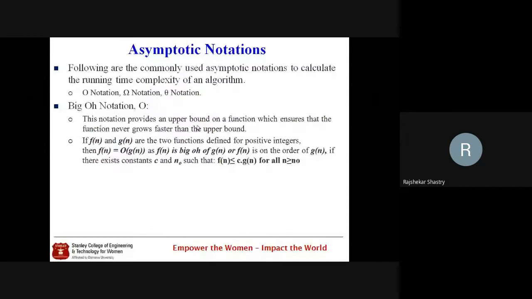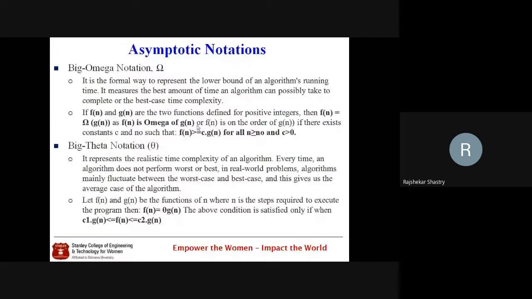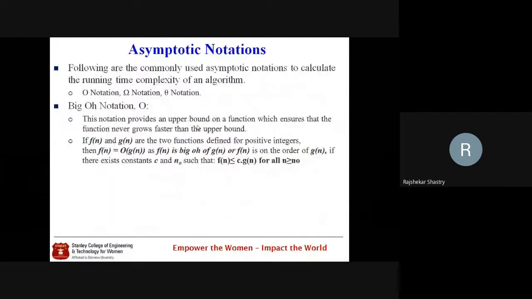Coming to the asymptotic notations, there are 3 notations. Of course, in total 5 are there, but we are going to discuss 3 here, which are commonly used. One is big O notation, the other one is big omega notation, and the third is the big theta notation. Big omega is what?